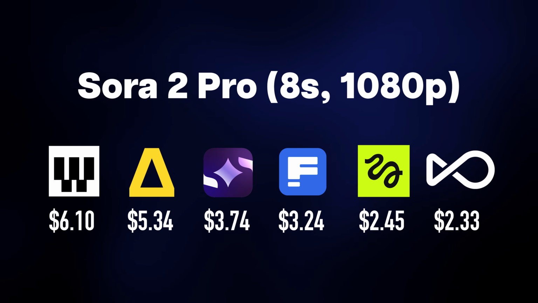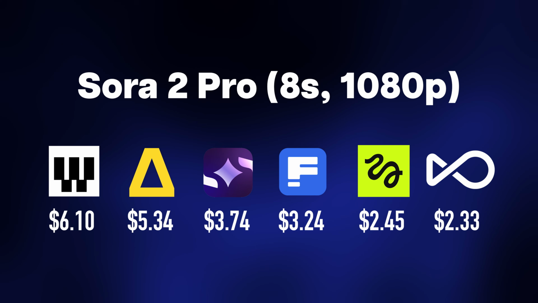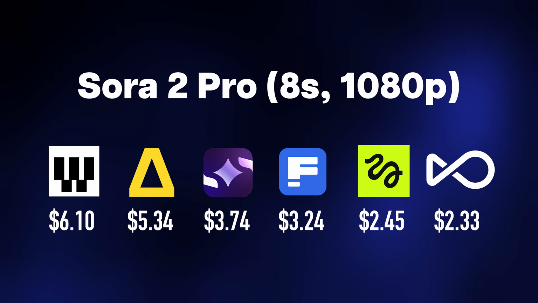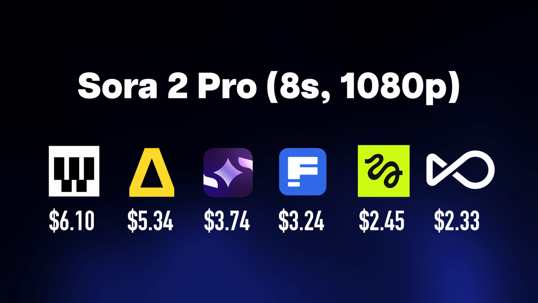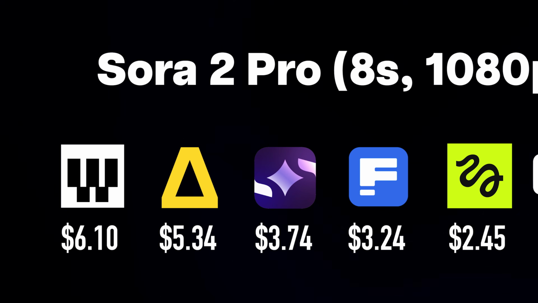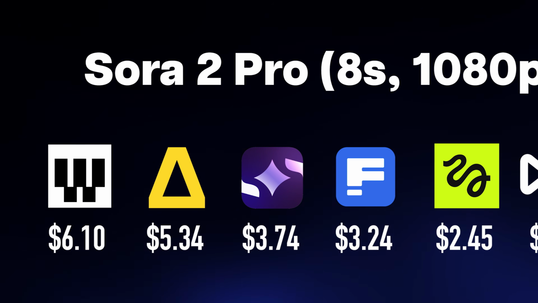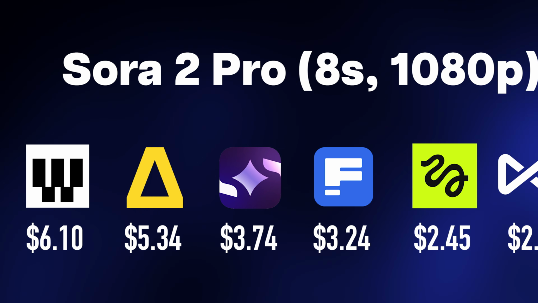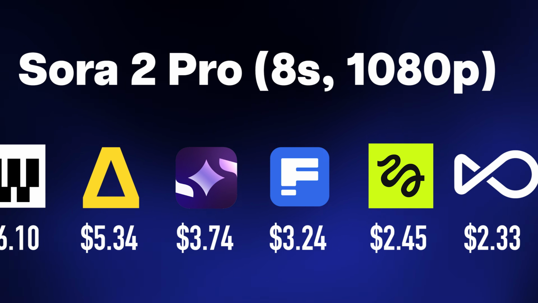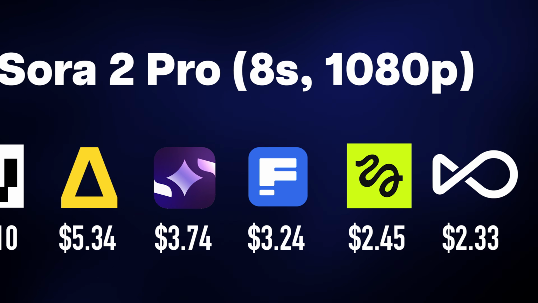Sora 2 Pro looks absolutely amazing, but every single site costs over $2 for just an 8-second clip at 1080p resolution. The most expensive is Weavy with an insane generation cost of $6.10. In 5th place, we have Artlist at $5.34. Next comes Imagineart at fourth with $3.74. Claiming third with $3.24 is Freepik.